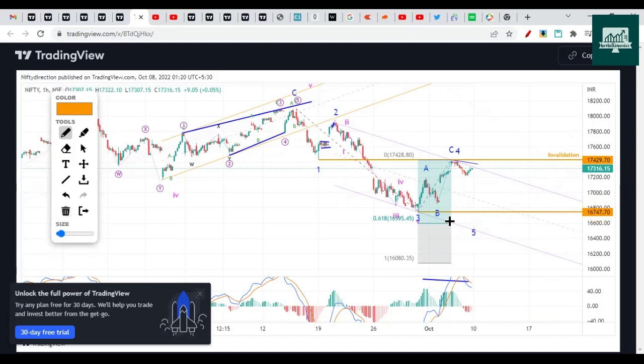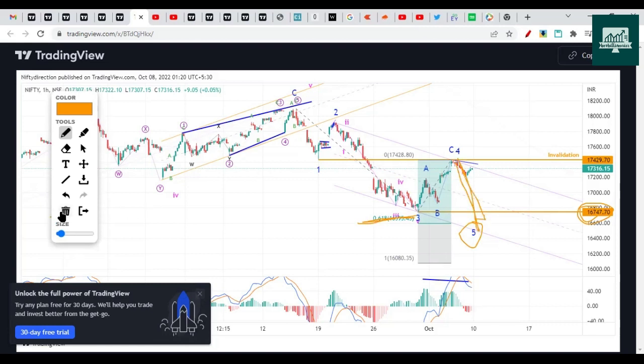So we have to watch for one pullback as an ABC wave after this fifth wave completion. I don't have an exact level to consider that the dip has started and the fifth wave has started, but I can give you the level where it will stop if it breaks this. It will stop near 16,600 or this channel low.